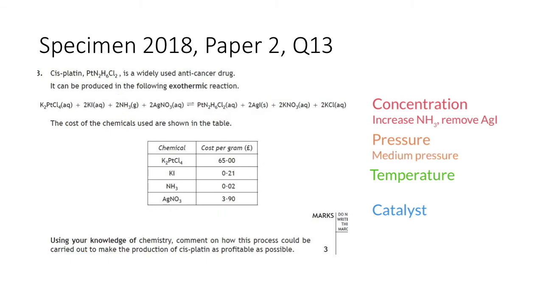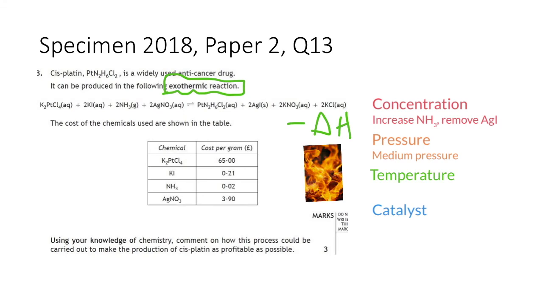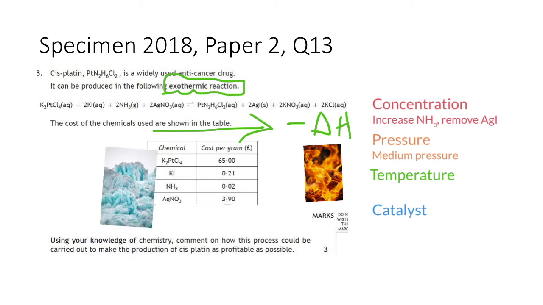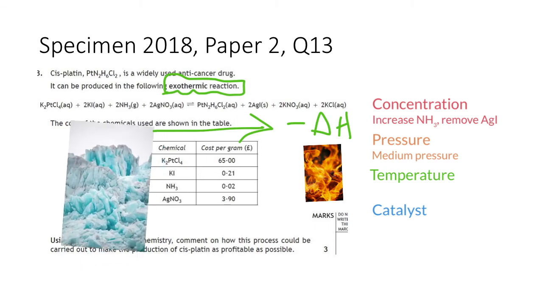Next is temperature, and there's no enthalpy value beside the reaction, but if you read the question carefully, it's telling us that it's an exothermic reaction. So exothermic, that's the hot side, and if we want to shift over to the hot side, then we've got to make things cold.